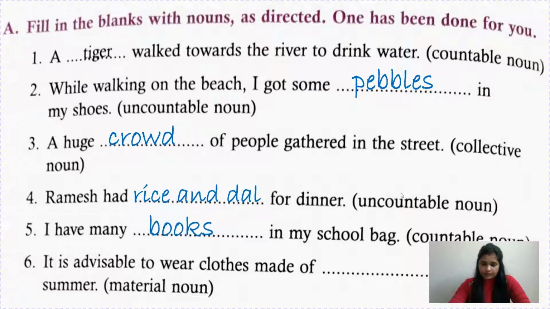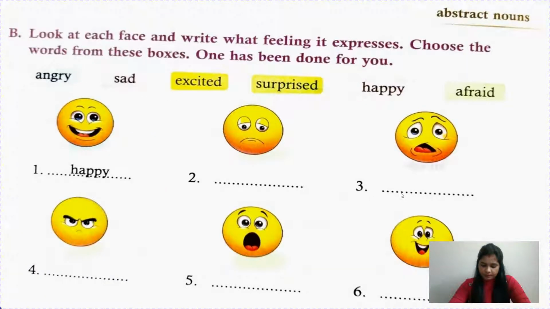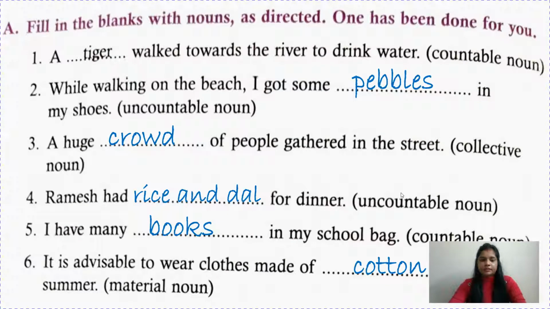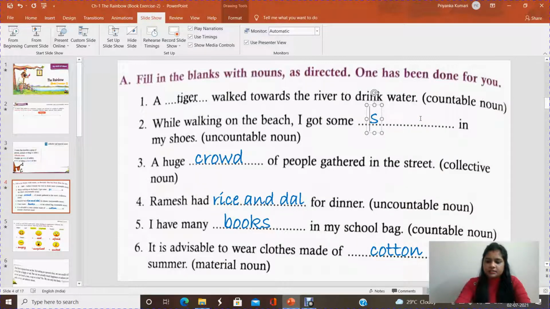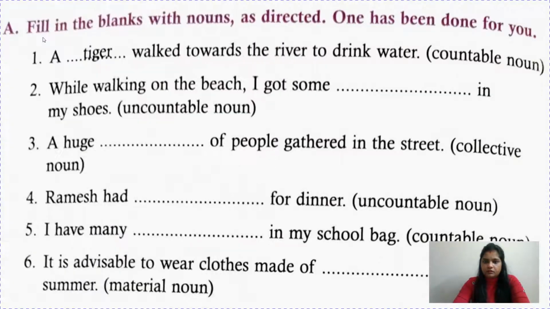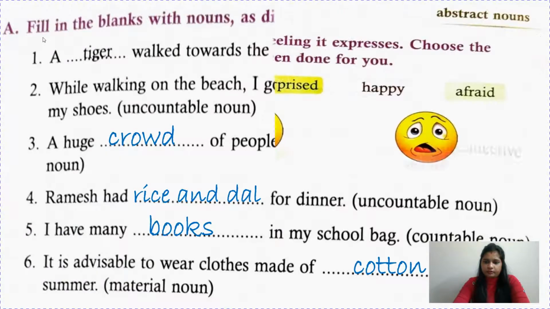Now next one is, come to the next page. Okay children, here I am making one change. In question number 2, instead of pebbles, you can write here sand, because pebbles is a countable noun. So I am making one change here. Please write here sand only. Now, the sand is uncountable, pebbles are countable noun.